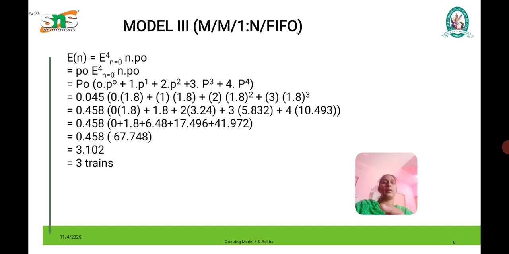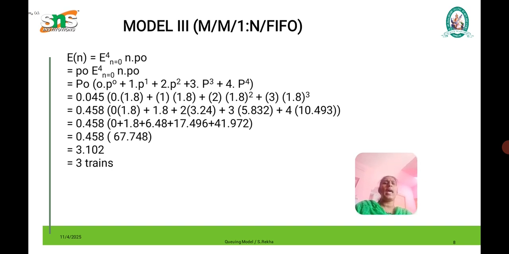The calculation goes: 0 times rho power 0, 1 times rho power 1, 2 times rho power 2, 3 times rho power 3, 4 times rho power 4, with rho equal to 1.5. Multiplying and adding all the values, multiplying by P naught, we get about 3.10.